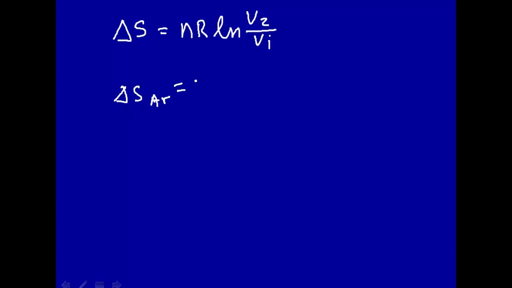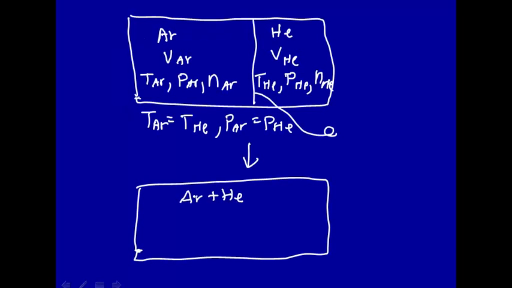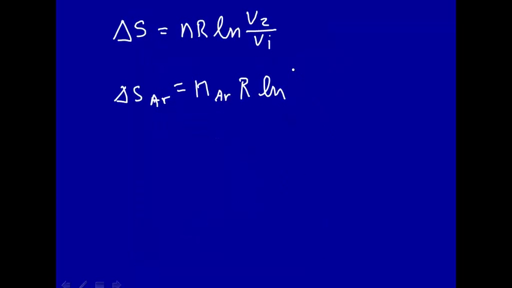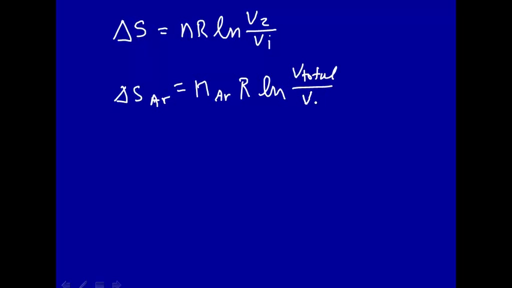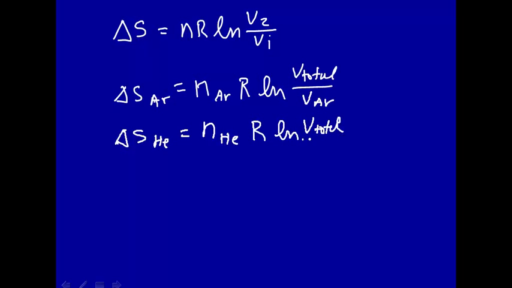So delta S is the number of moles of argon times R times the natural log. The final volume is the total volume, the sum of the two volumes before we remove that partition. And the initial volume: argon was constrained to move in this volume here, so that'll be the volume of the argon. We can write a similar equation for the entropy change for helium. That'll be the number of moles of helium times R times the natural log of the total volume divided by the volume that helium initially occupied.